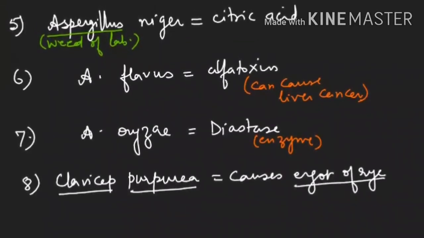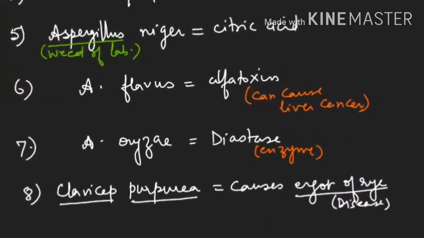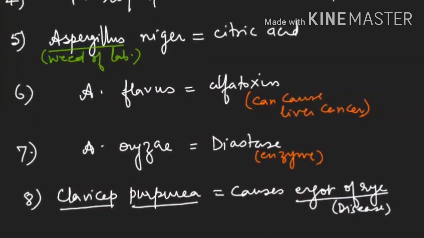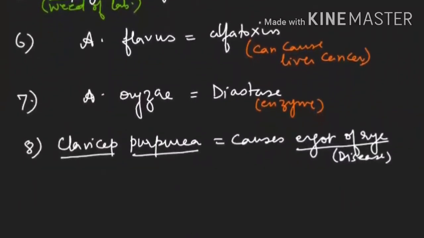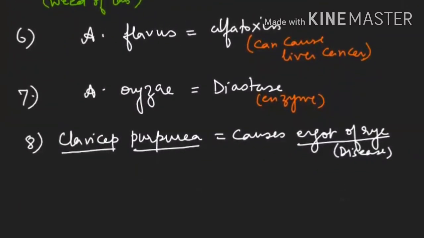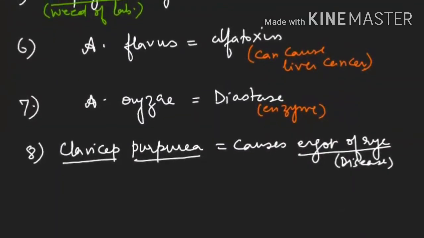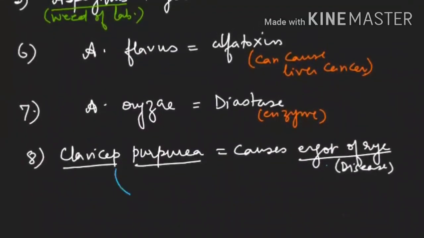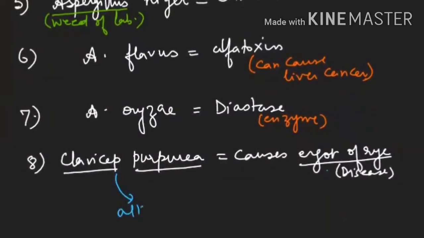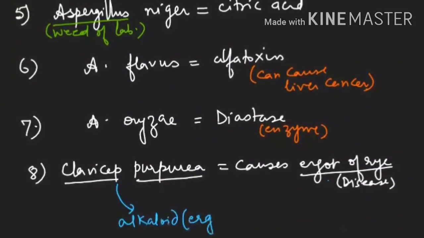It is a disease which is called ergot of rye, and it is producing one chemical that is known as ergotine. So this fungus will produce one alkaloid that is known as ergotine,